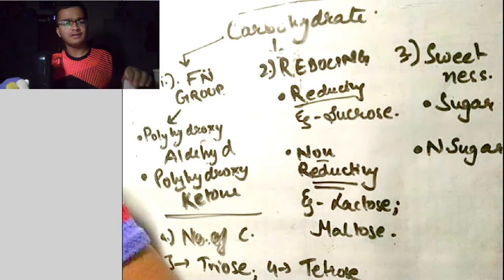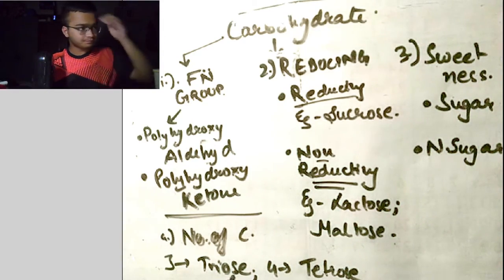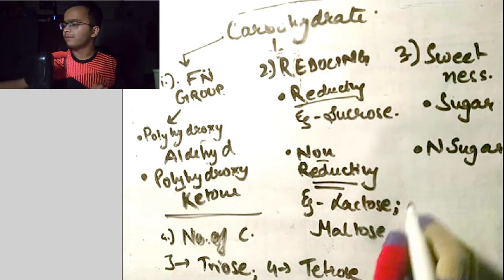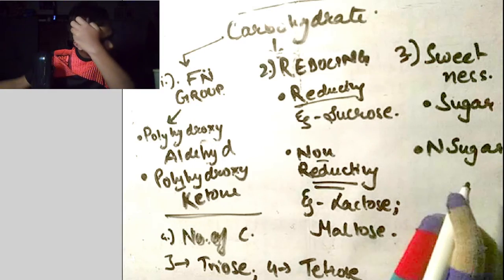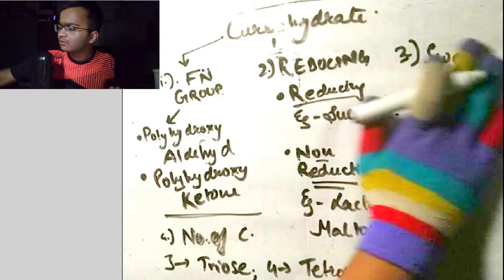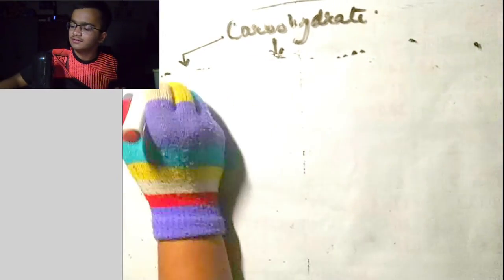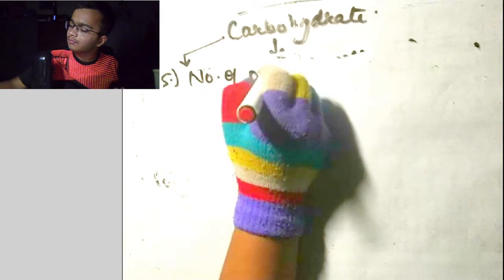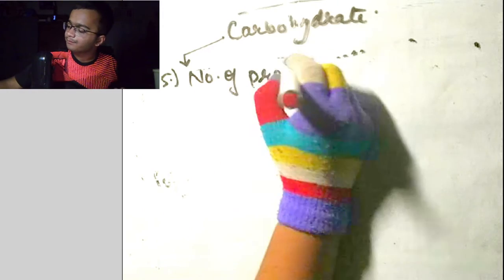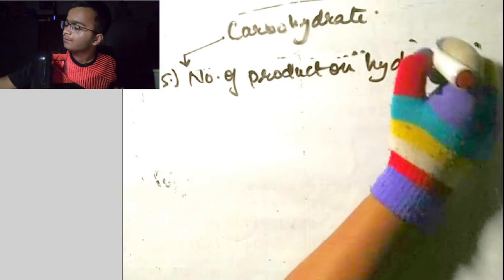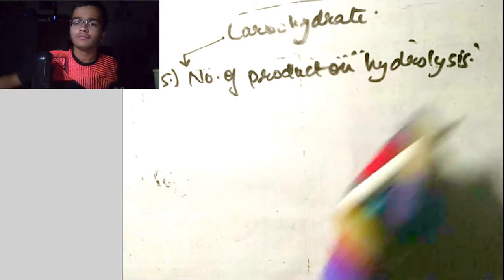So this was the easy thing. Now the next unit of classification which comes is number 5, on the basis of number of products on hydrolysis. Okay, so I have to clear it out. Next portion is number 5 of unit of classification, which is number of products on hydrolysis.